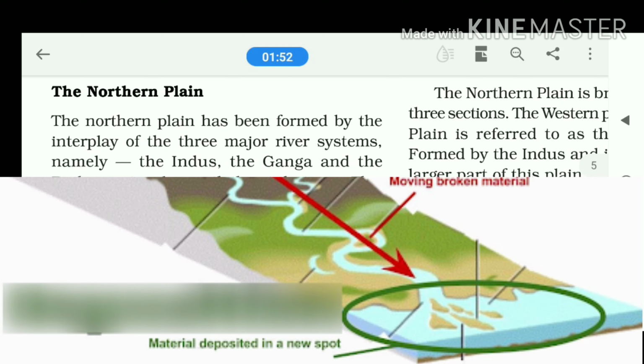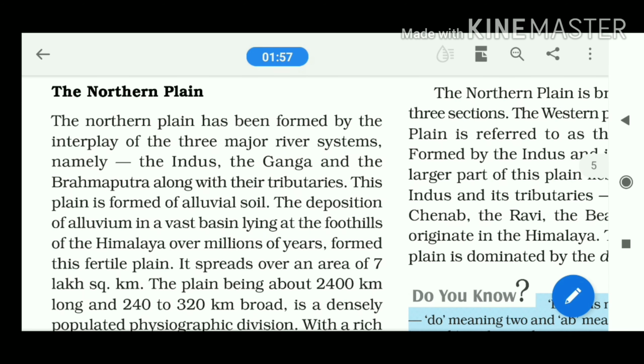Weathering means the breaking down of the rocks, and erosion means the removal of such materials from that place by the agents of weathering. So generally three factors are related to the formation of a plain: weathering, erosion and deposition.